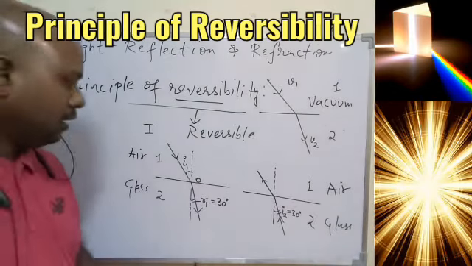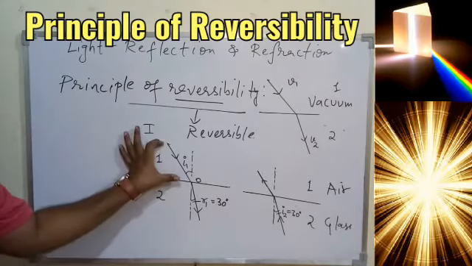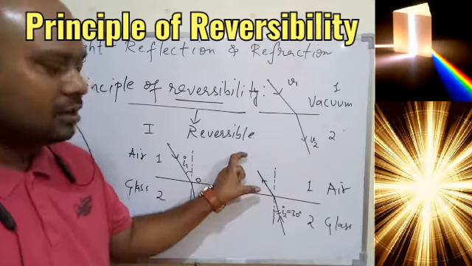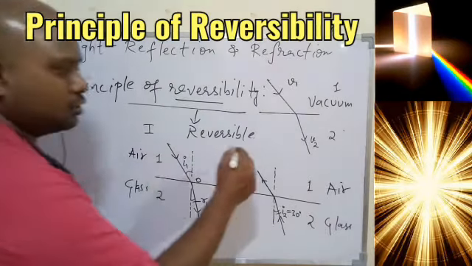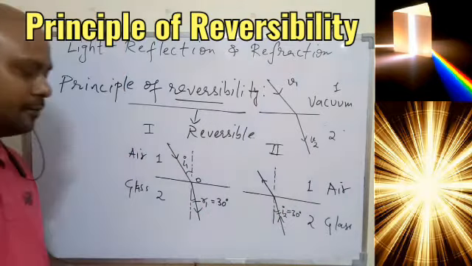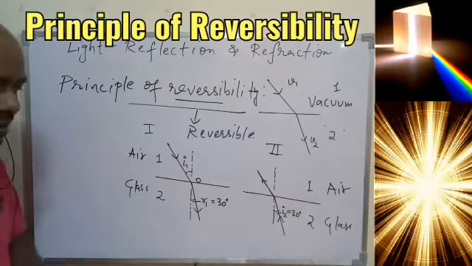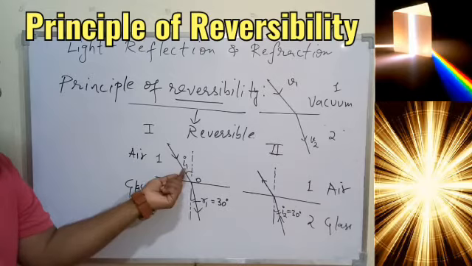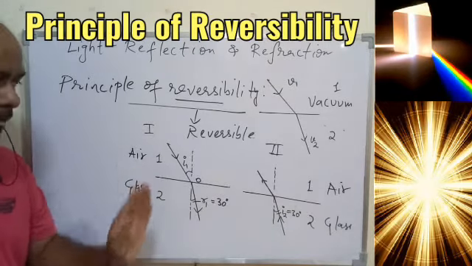I am repeating again, if the light is traveling from 1 to 2, then this is the incident ray. If the light is traveling from 2nd to 1, then this is our incident ray and this is our refracted ray, simple. So if we have case 1 and case 2 such that the medium are same, same air, same glass, in the first case the light is traveling from air to glass and making the angle I1 and R1 in medium 1 and medium 2.